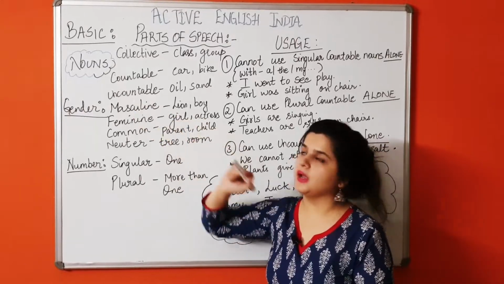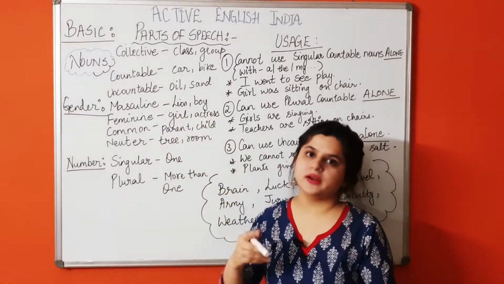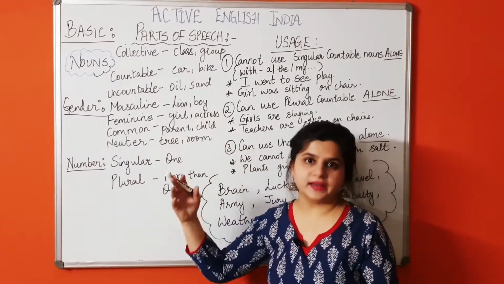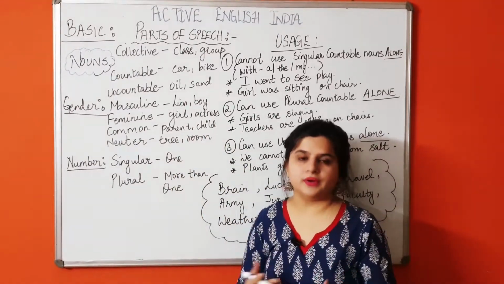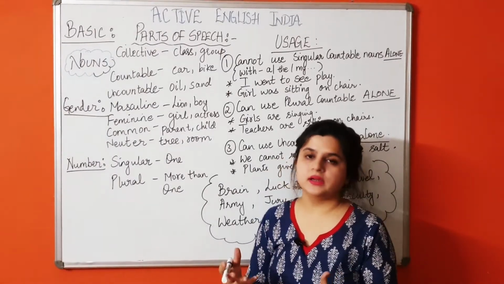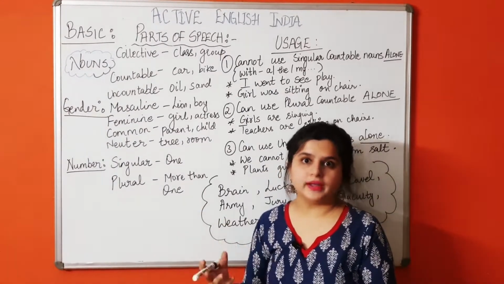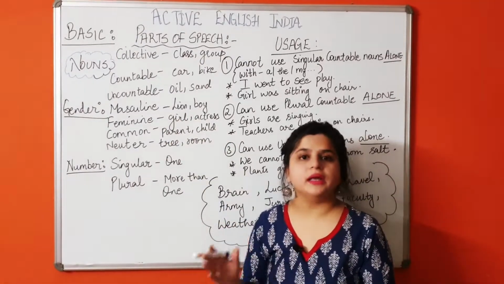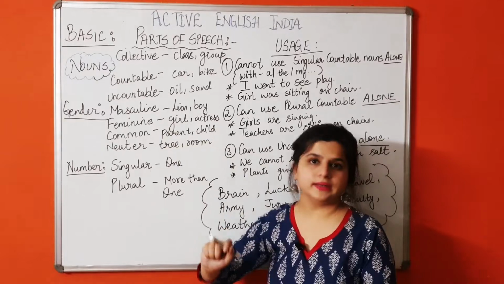Then we come on to uncountable. Uncountable nouns are which cannot be counted. For example, oil, sand, something which cannot be counted. You can only measure them in quantity, right? Or sand, soil, all these things which are abundant and you cannot separately count them come under uncountable nouns.